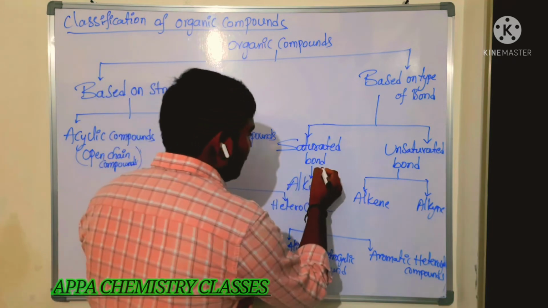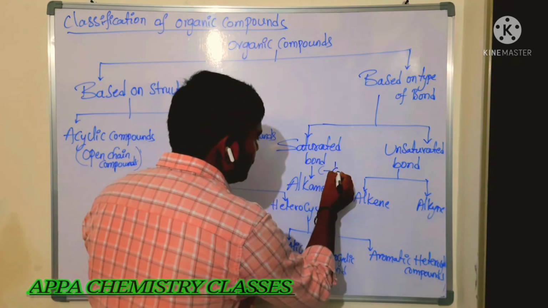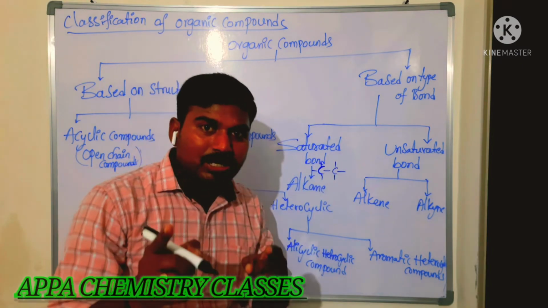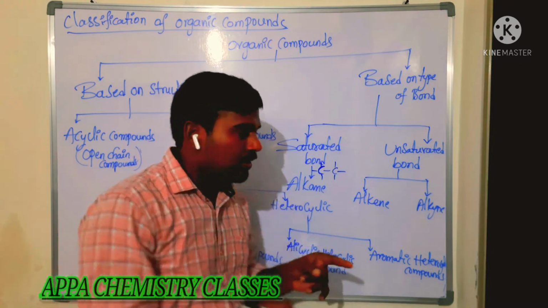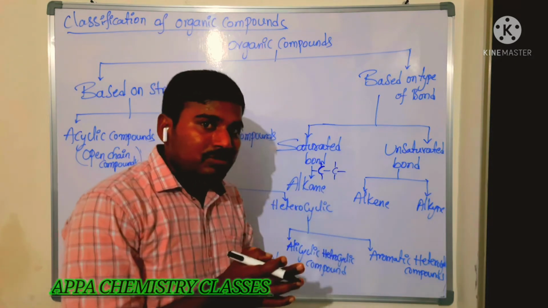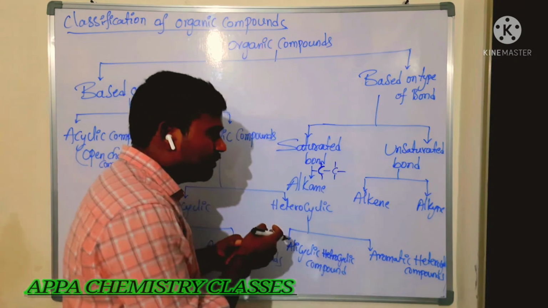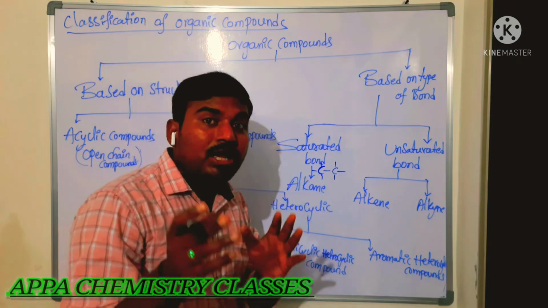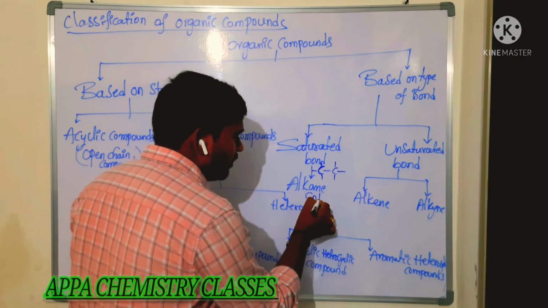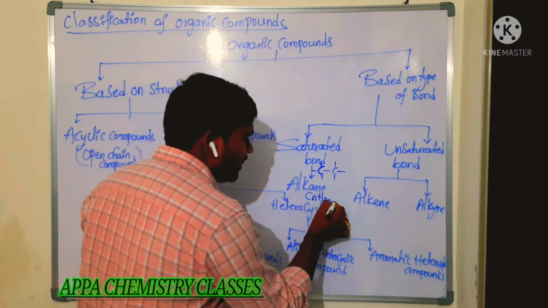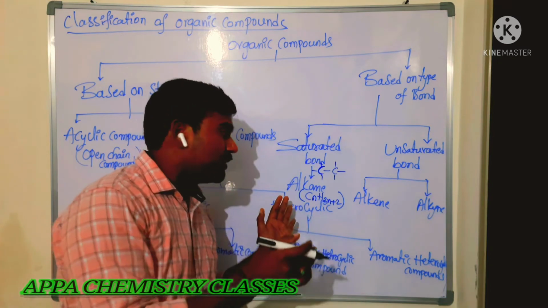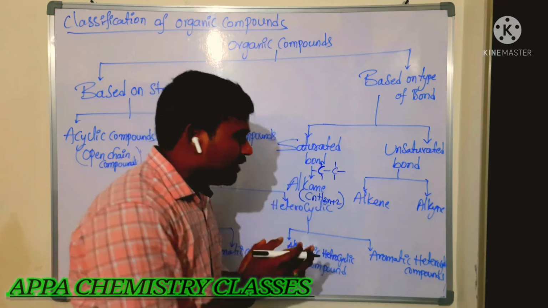Now saturated and unsaturated. Saturated means in between carbon and carbon we have single bonds. Then it is said to be a saturated compound. In between carbon and carbon it should be a single bond, then it is said to be a saturated organic compound. Saturated hydrocarbons are said to be alkanes, which have the general formula you know already, that is CnH2n+2, which is very important. Again we will see alkanes, alkenes, alkynes in depth.